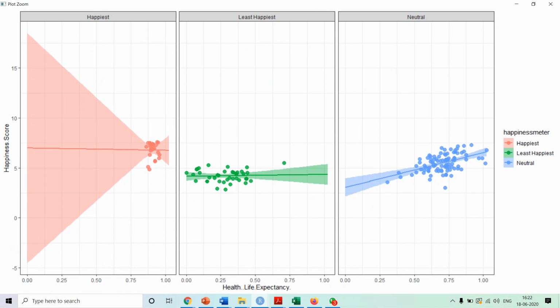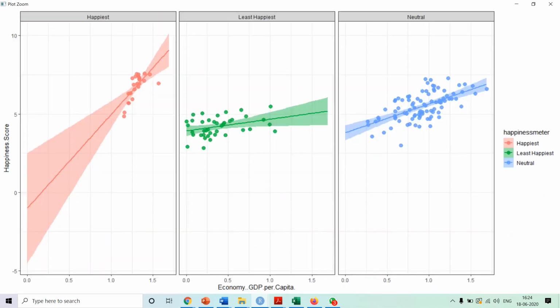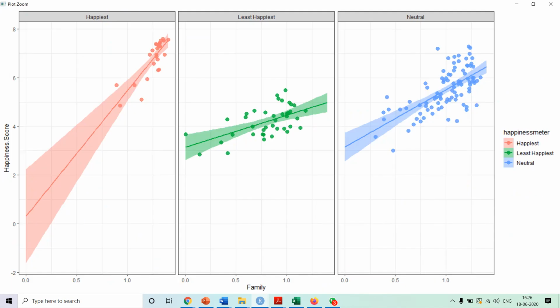So we did this for happiness. Similarly, how economy and happiness are varying. As the economy is increasing, how the happiness score is increasing for various regions. This we see. Similarly, if we vary the family, then based on the family, how the happiness score is changing for various regions.